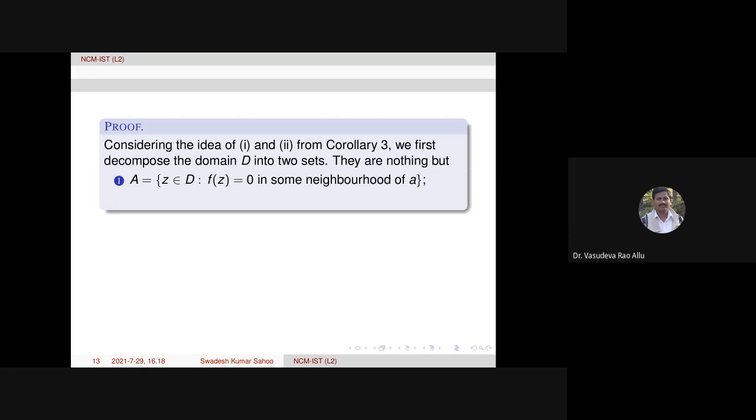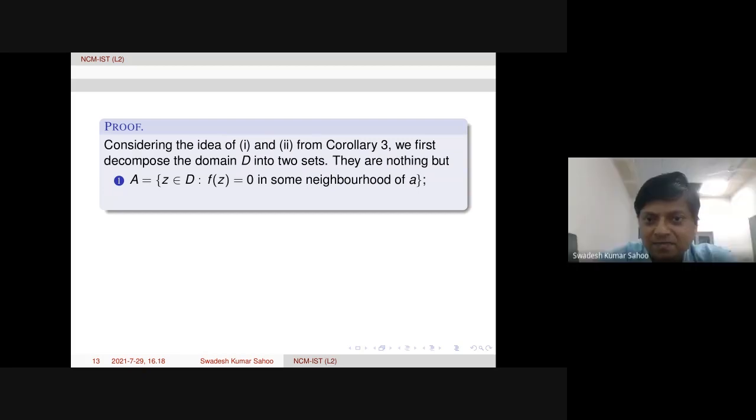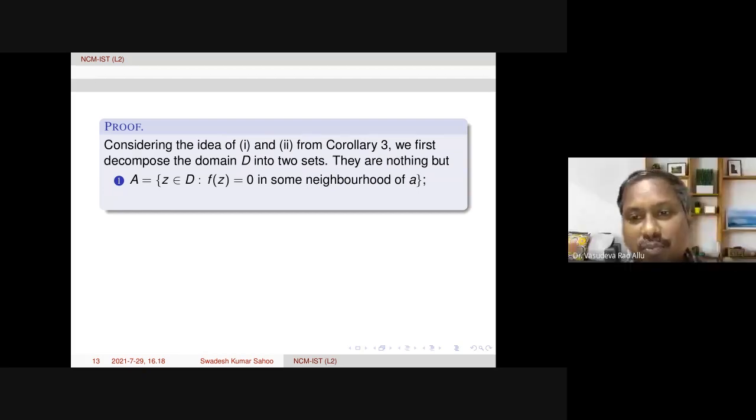Your capital B is nothing but you are collecting the points in the domain D such that f of z not equal to 0 for all z in the deleted neighborhood of a. That is the two sets you are distinguishing. One is equal to 0, one is not equal to 0, and you are proving that the set A intersection B is an empty set because of the connectedness. Therefore, your A equals D. That long way of writing B is a little bit tricky. You have to write that.